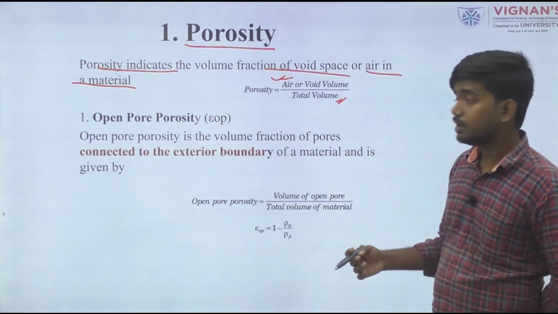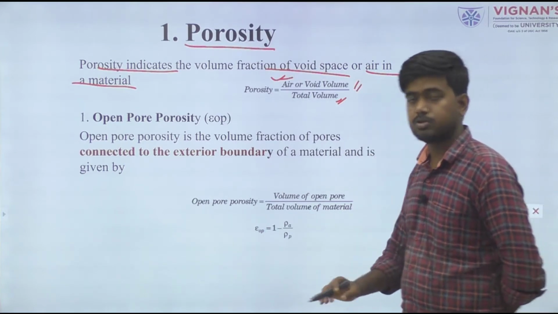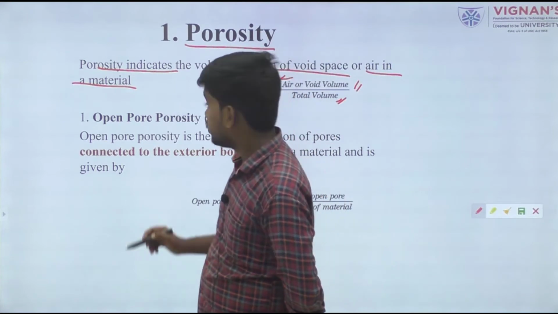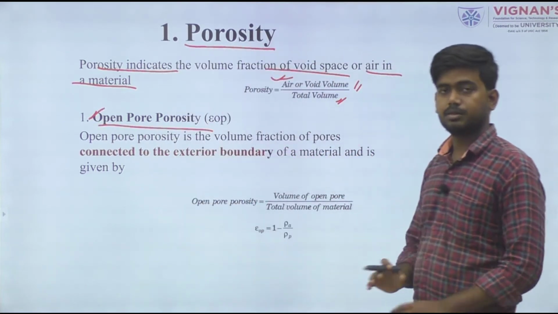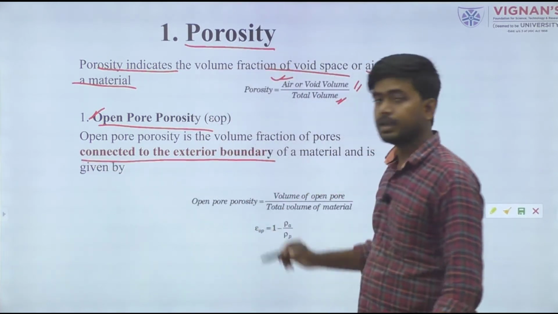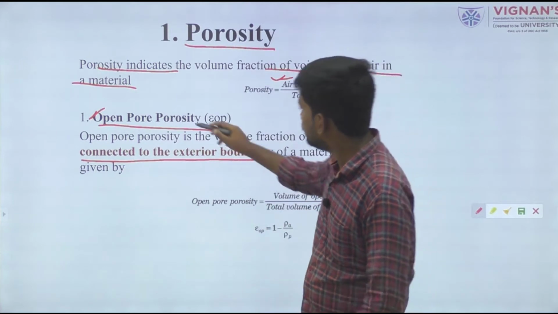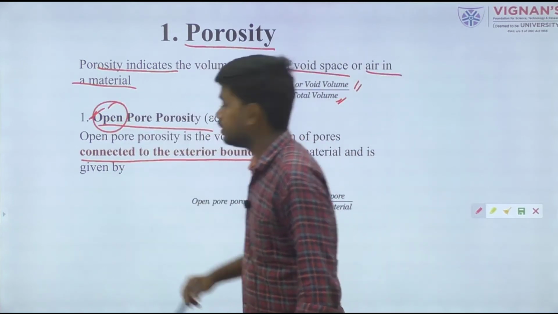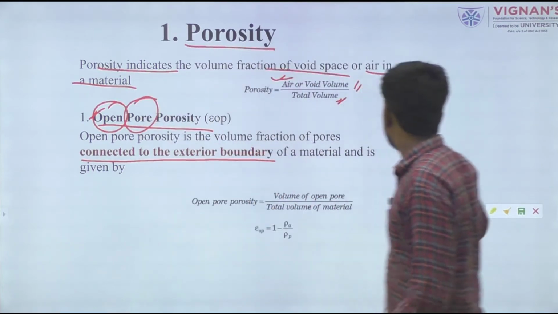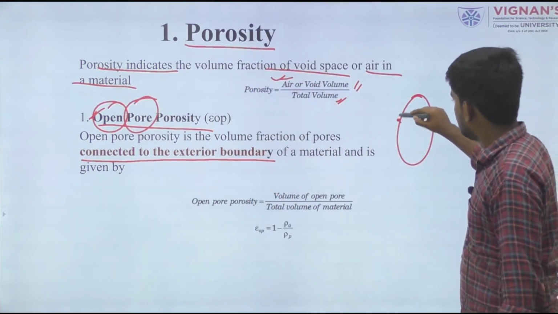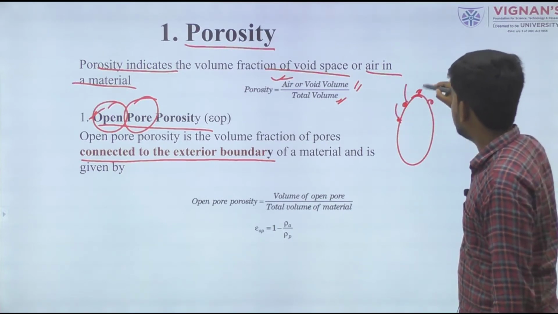Porosity is the ratio between two volumes, so it is also unitless. There are two types of porosity. The first one is open porosity. Open pores are those that are connected to the external boundary. That is indicated as open pore porosity.